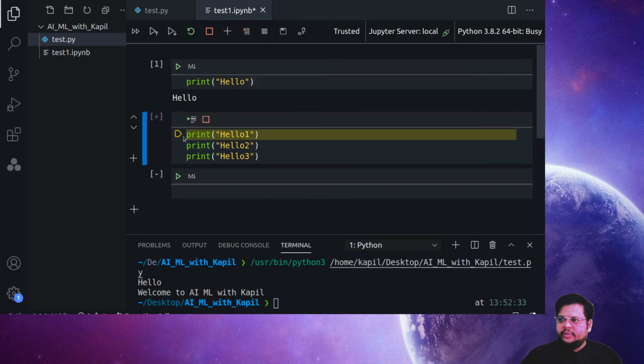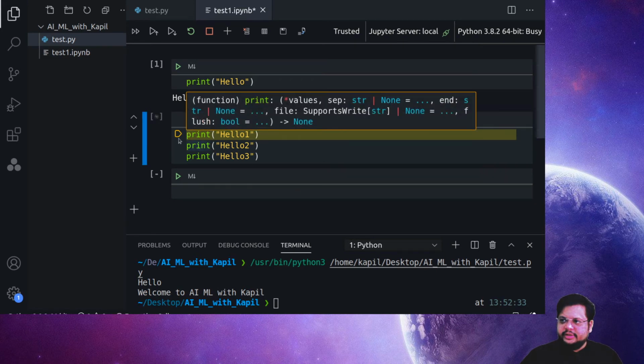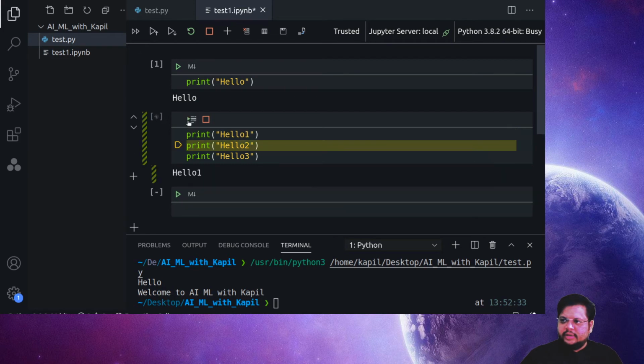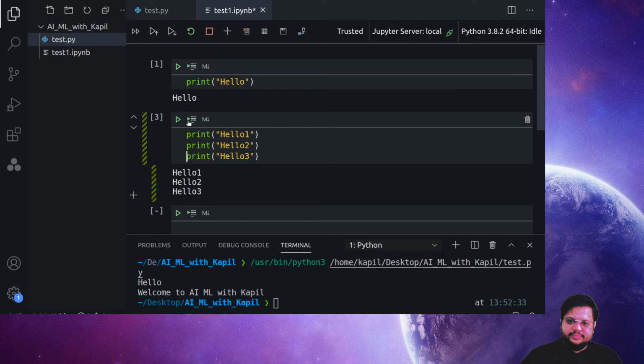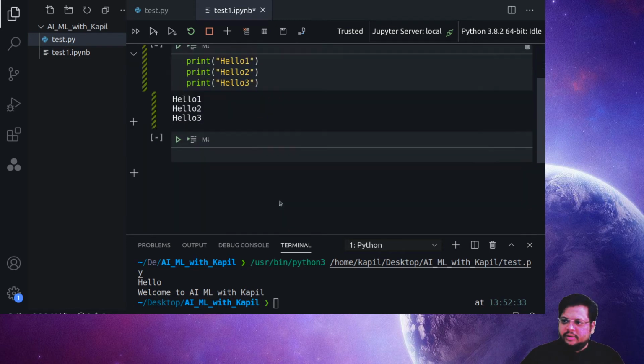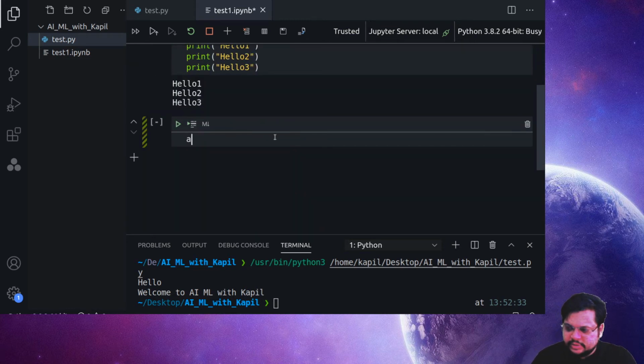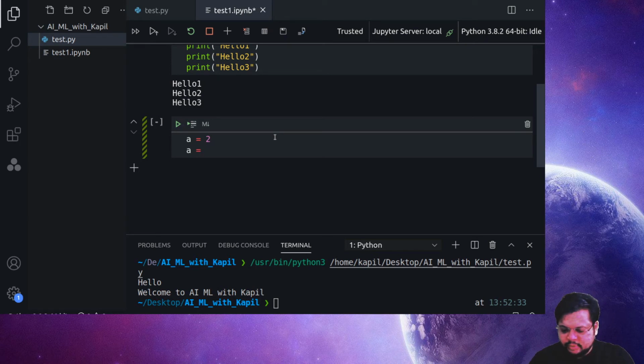Now I am on this line, correct? So I can run this cell. The moment I run it, it shows that the first line executed and its output was hello. Again, when I click on this play button, it shows that the second line ran, its output was hello 2, and the third line gives me hello 3. Correct? Now I'll tell you what exactly it means. Suppose a equals 2, then I say a equals 2 plus 3, then I say a equals a times a.